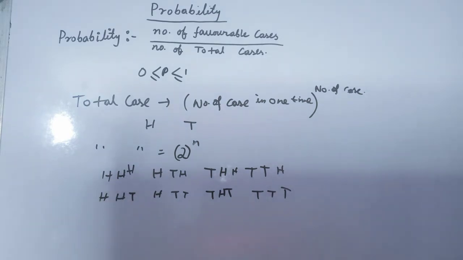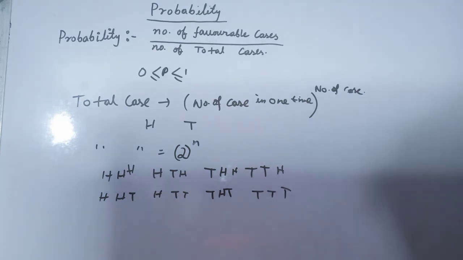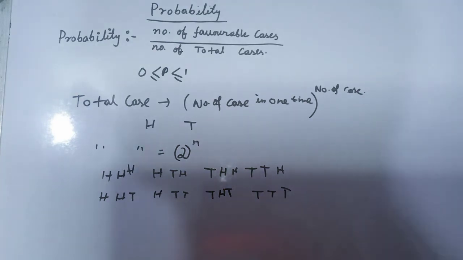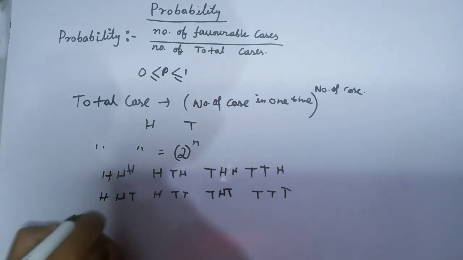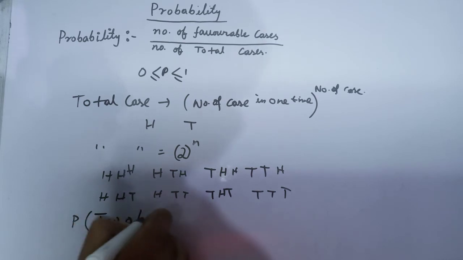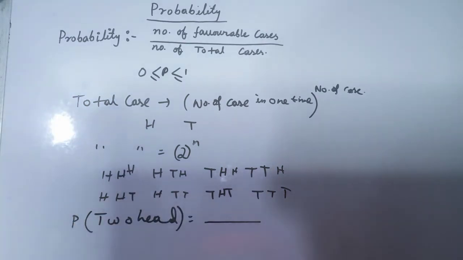Now we think about a mathematical problem. Suppose we toss a coin 3 times and we want exactly 2 heads. We find the probability of 2 heads. First of all, what are our total cases?